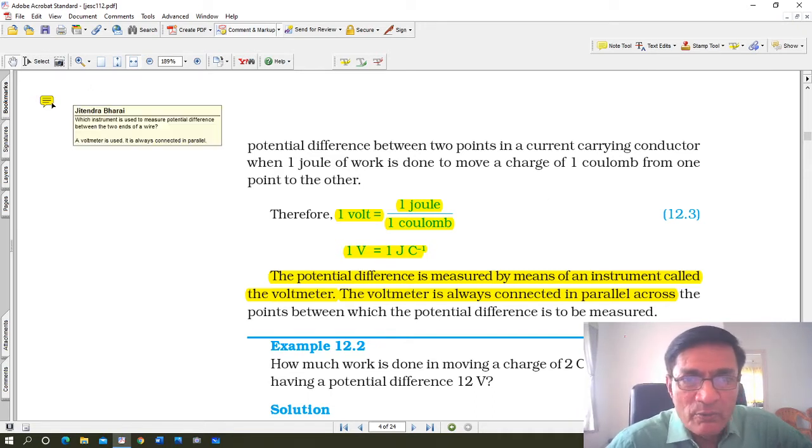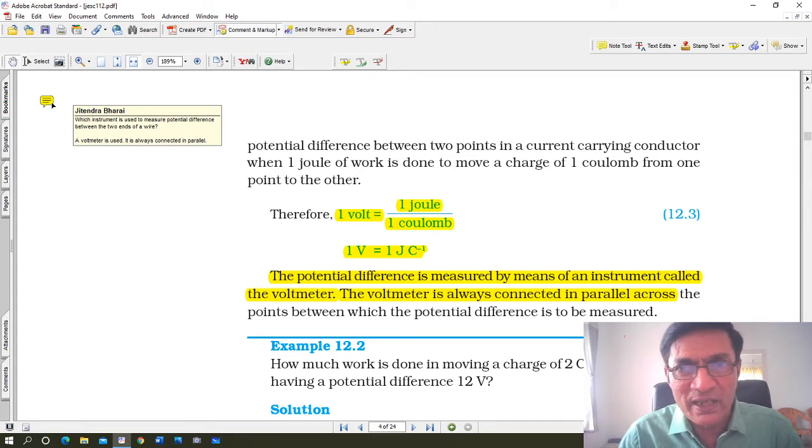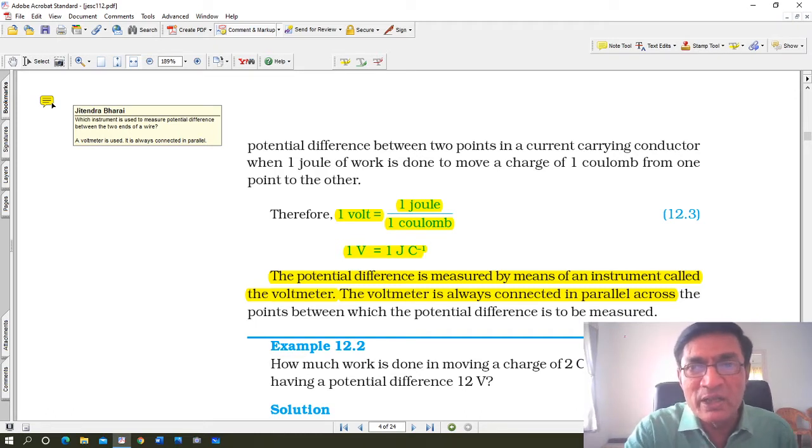Okay, here: which instrument is used to measure potential difference between two ends of a wire? A voltmeter is used to measure potential difference. To measure current we use what is called an ammeter. करंट को मेजर करने के लिए एक इंस्ट्रूमेंट आता है, उसका नाम है एमीटर. इसी तरह से पोटेंशियल डिफरेंस को मेजर करने के लिए वोल्ट मीटर यूज किया जाता है. दोनों एक ही जैसे लगते हैं, उसमें देखेंगे तब पता चलता है एक में V लिखा होगा, एक में A लिखा होगा. A is ammeter for current, the one with V written is voltmeter, and an ammeter is always connected in series, whereas a voltmeter is always connected in parallel.